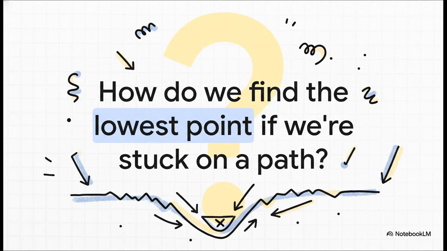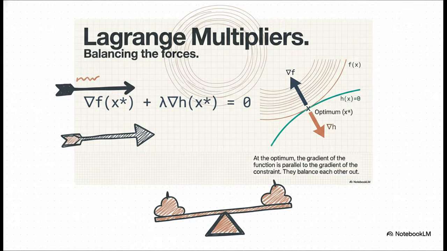If our number one rule, that the gradient has to be 0, is now totally broken, how on earth are we supposed to find that minimum point? The solution is this absolutely beautiful idea called Lagrange multipliers. The intuition is fantastic. At that perfect spot on the fence, the pull from the landscape's gradient, which is desperately trying to go downhill, has to be perfectly balanced by a push from the constraint's gradient, which is forcing us to stay on the path. It's an equilibrium. The two gradient arrows become parallel, pointing in perfectly opposite directions.